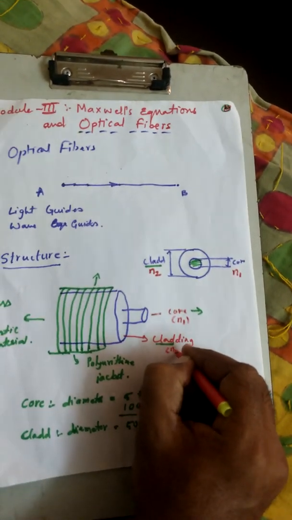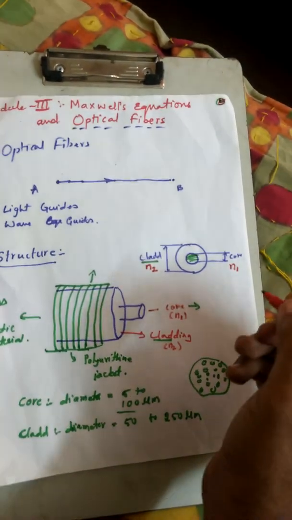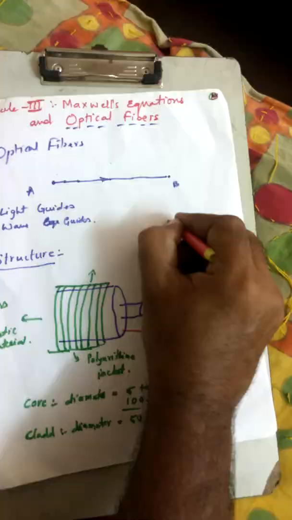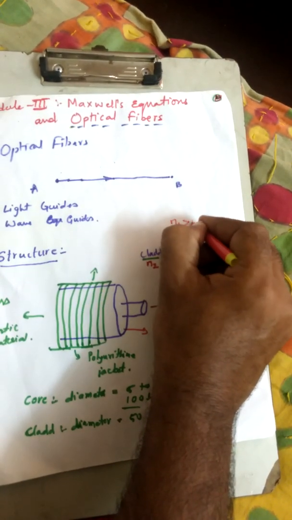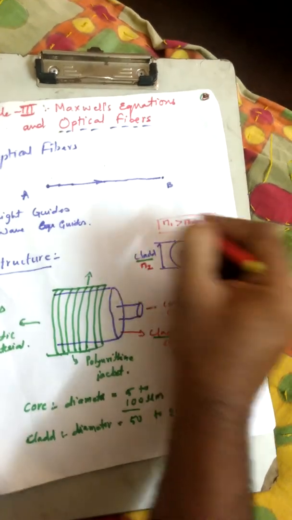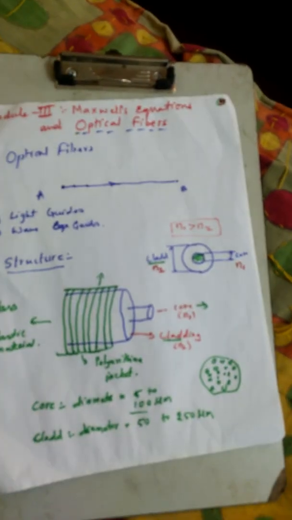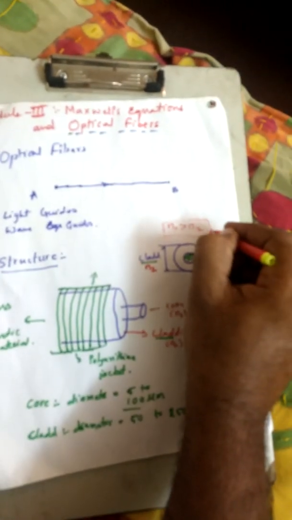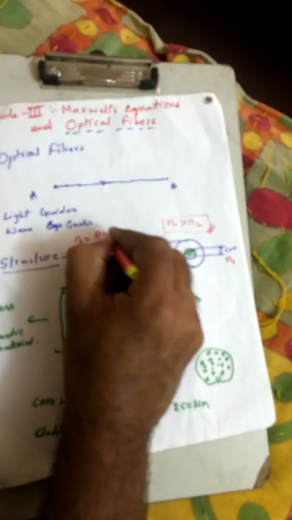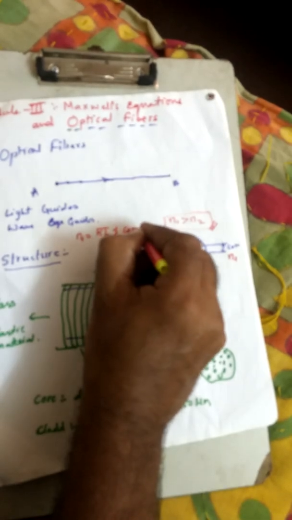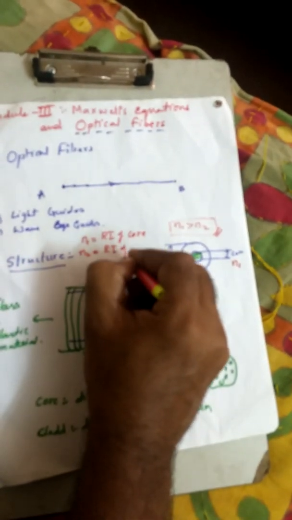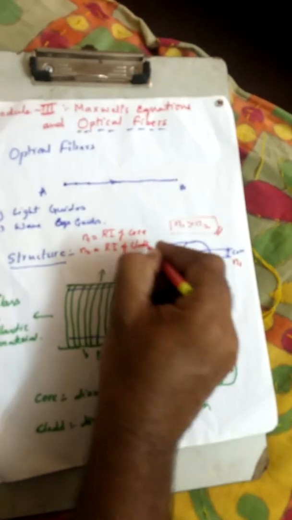Now for these optical fibers, the refractive index of the core is such that it is always greater than the refractive index of the cladding. So here N1 is the refractive index of the core, and N2 the refractive index of the cladding. So we identify that this part is the core.